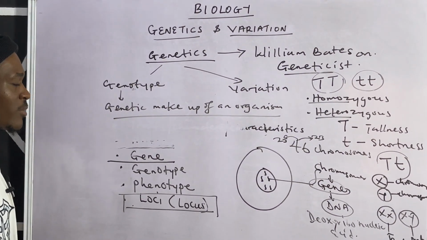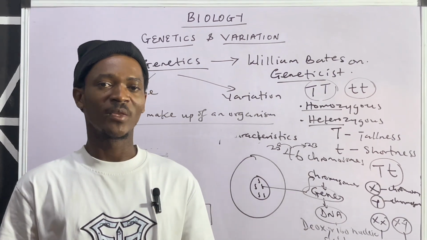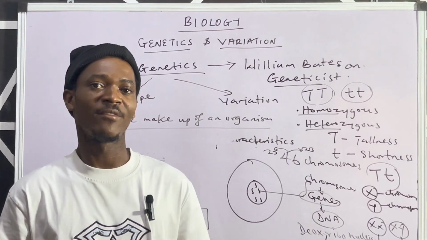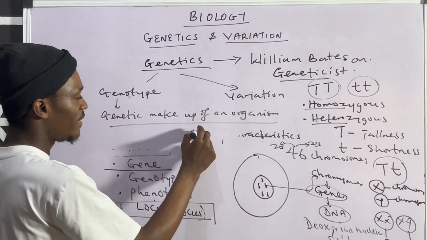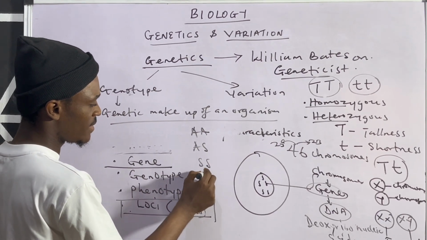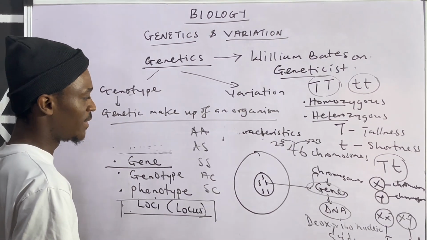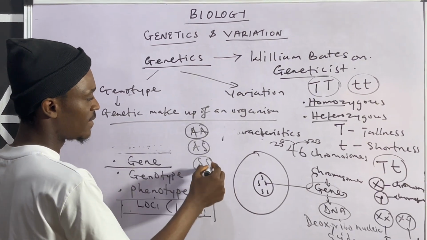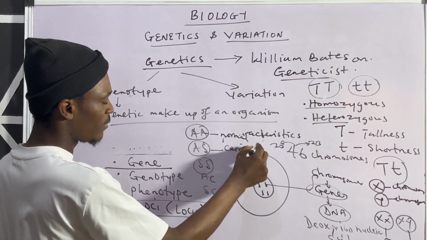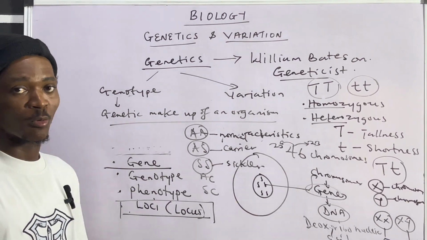When we talk about genotype, most times students often refer to genotype as the AA, the AS, the SS, we have AC, we have SC. Of course, these are the common ones. AA, that's talking about the genotype of blood, then AS, then SS, AC, and SC. But the ones that are common are AA, AS, and SS. AA is known to be normal, AS is known to be carrier, while SS is known to be sickler.